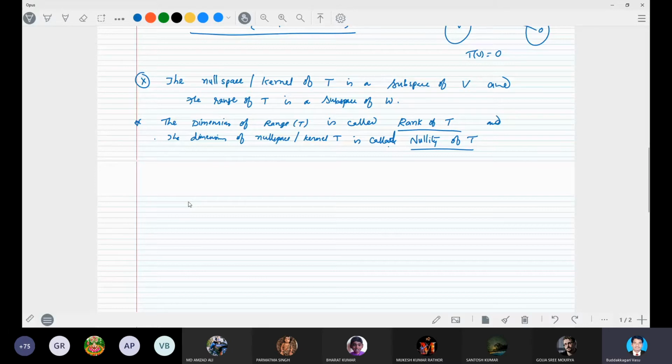It is also a set of elements, right? In that set, you have to find out the maximum linearly independent elements, resulting in the dimension. The dimension of range T is called the rank of the linear transformation T. The dimension of the null space is called the nullity. So now there is a theorem, which is the rank nullity theorem.